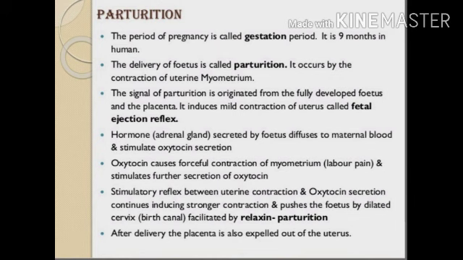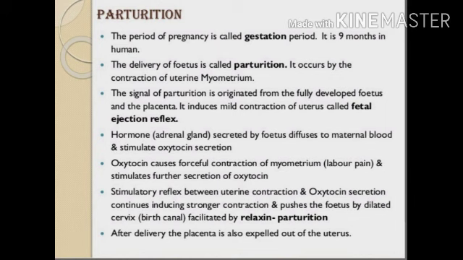A hormone secreted by the fetus diffuses to the maternal blood and stimulates oxytocin secretion. Oxytocin causes forceful contraction of the myometrium, called labor pain, and stimulates further secretion of oxytocin.